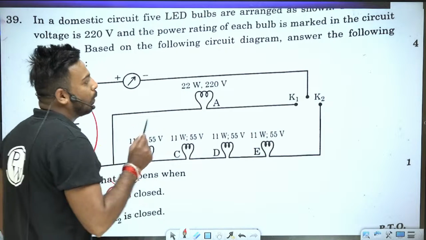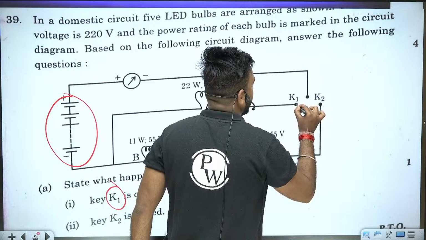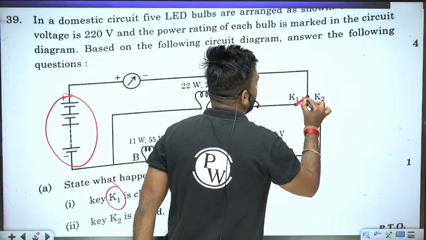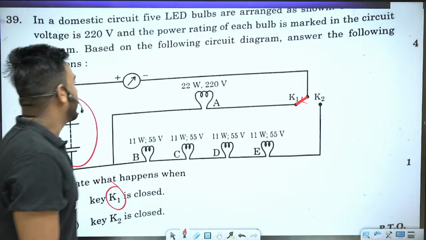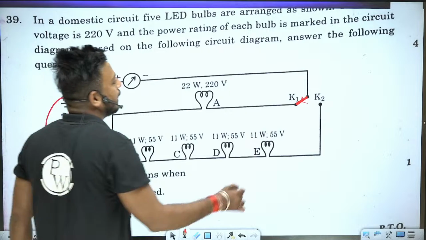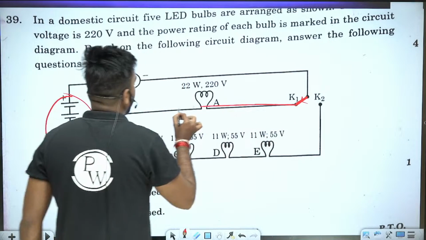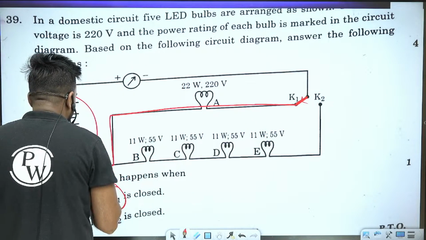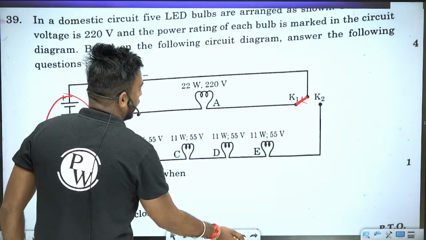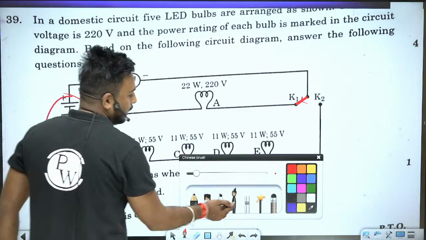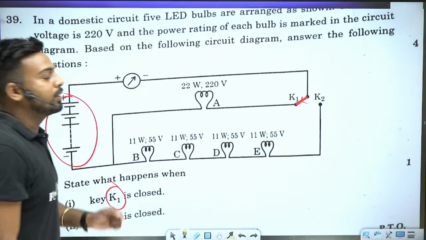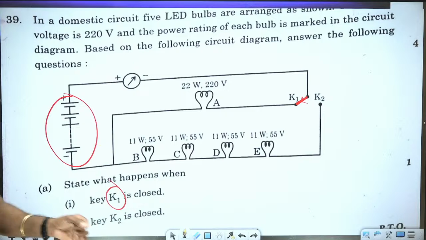Whenever K1 is closed, it means K1 is connected to the main power supply. In this condition, the bulb A will glow because current is flowing through A.